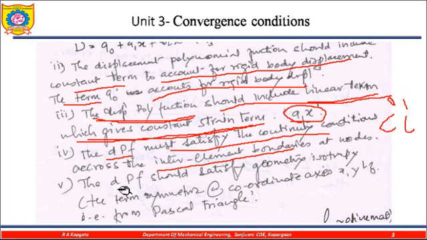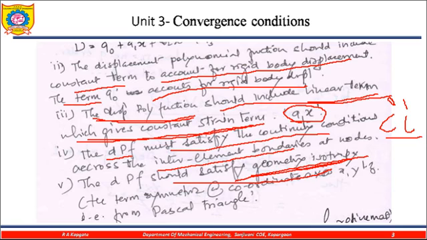The displacement polynomial function should also satisfy geometric isotropy, which is very important for the convergence of your finite element solution. Here we are understanding some issues of geometric isotropy and the continuity conditions. These play a very important role.